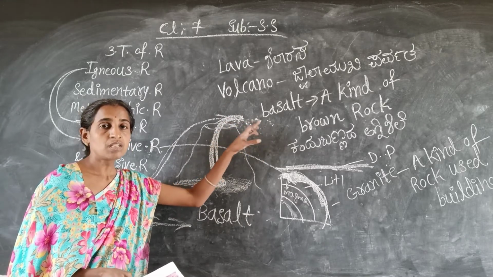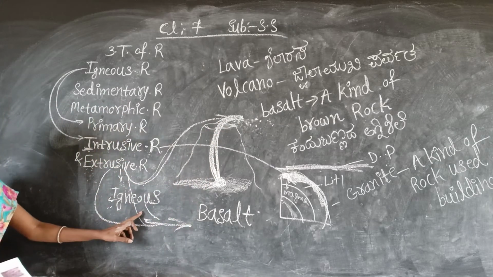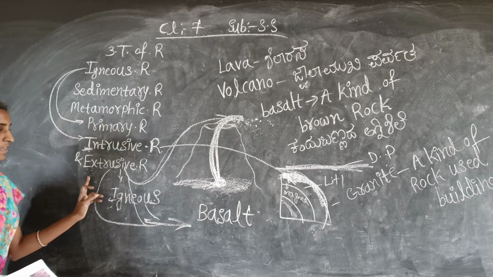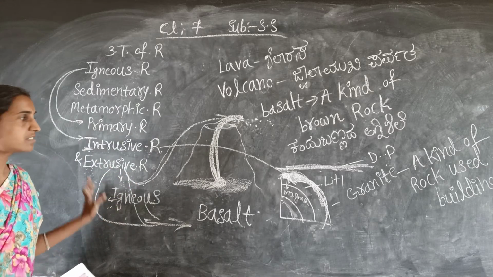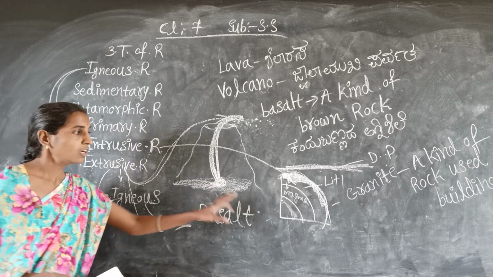So that time some rocks are formed. Those rocks are called extrusive igneous rocks, and the best example of extrusive igneous rock is basalt. Okay, come to the next point.